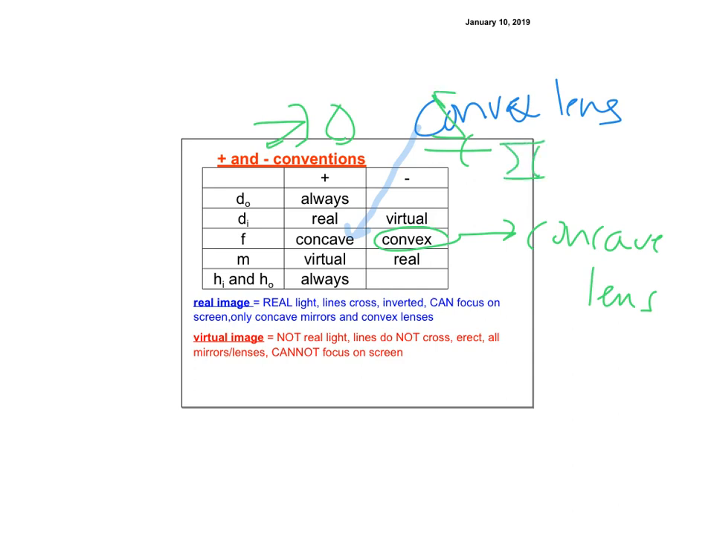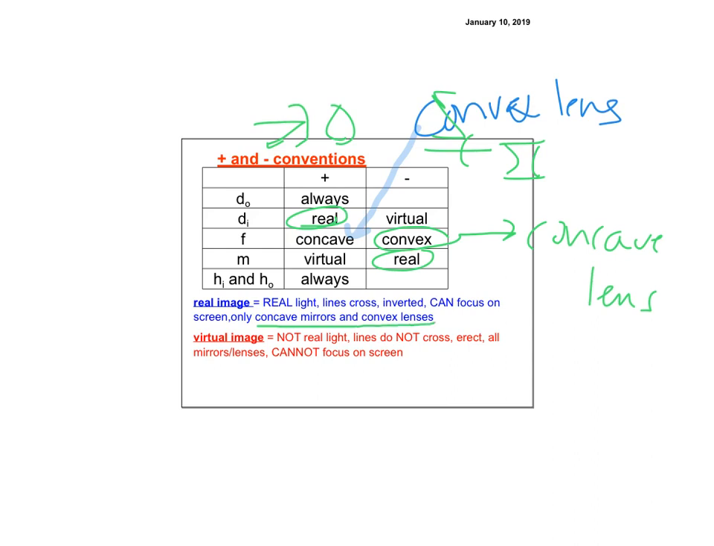If it's a real image, and then magnification, it's virtual, it's positive, and real, it's negative, because it's upside down or right side up. So that can get a little confusing, because notice here, real is on this side and real is on that side. But if you think about it, it makes sense, because the negative just means it's upside down. Real image means it's real light, the lines really cross, it's inverted, it can focus it on the screen, and only concave mirrors and convex lenses can do that.